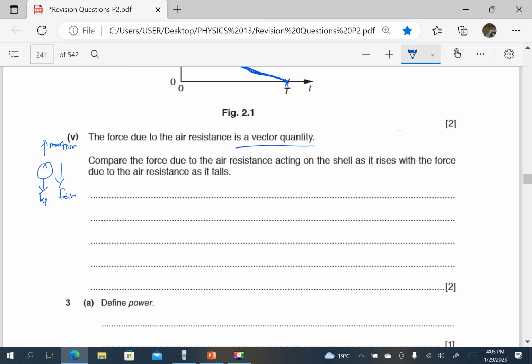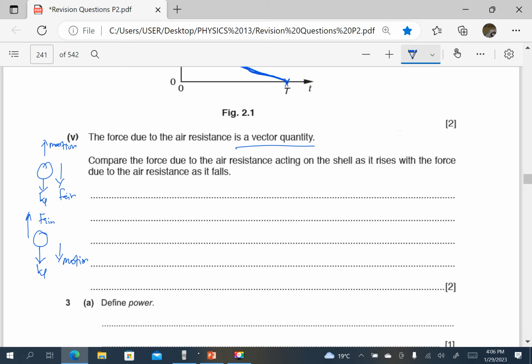And in the second case, when it is falling downwards, remember the weight is downwards, and the motion is also downwards. The air resistance will be upwards. Force due to air is upwards, which means that now the resultant force here is going to be smaller as it moves downwards. It gains speed downwards, air resistance increases upwards. So it means the resultant force in the second case is going to be smaller because the air resistance increases upwards. So let's look at this scenario.